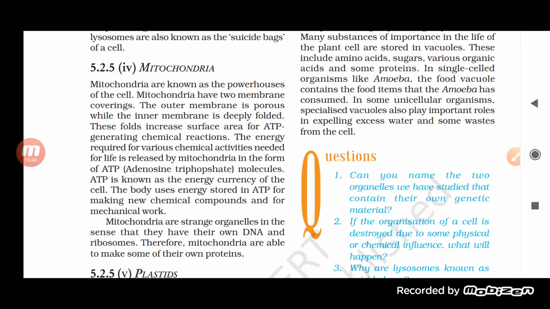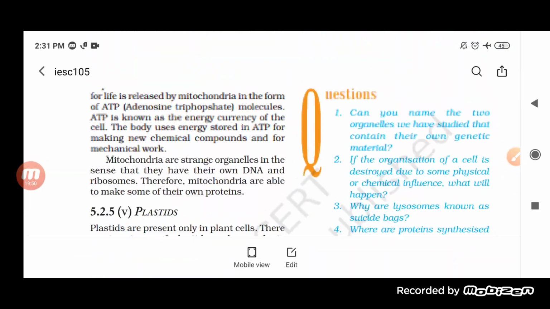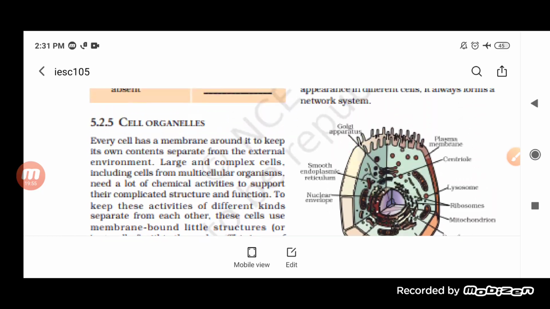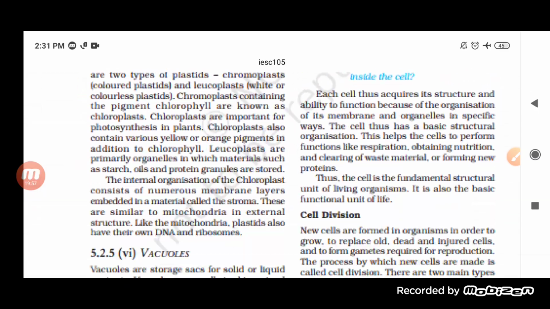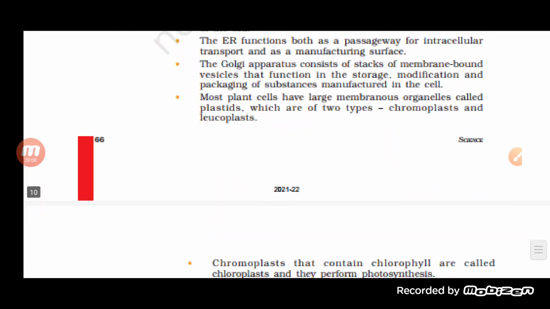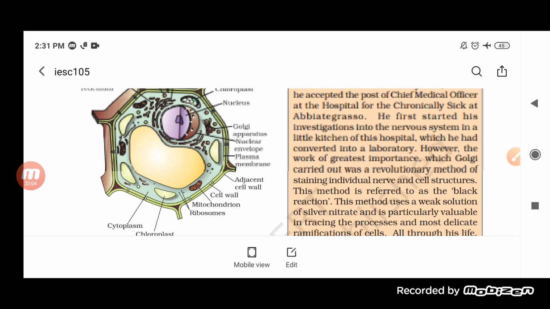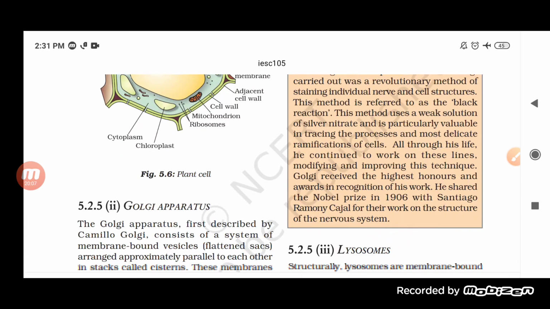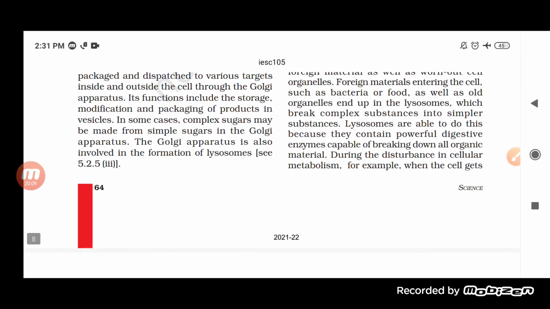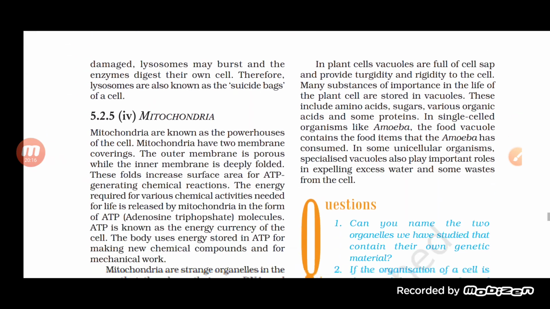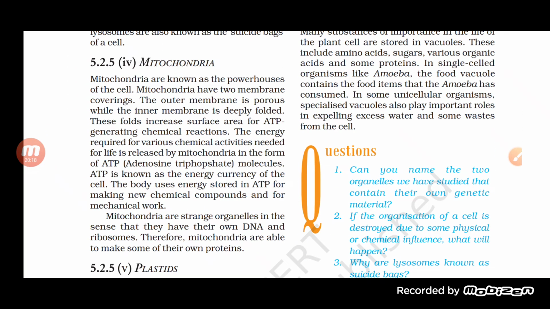When you look at the structure of the mitochondria, students, you will find that it is a double walled membrane, and out of the two membranes, one is deeply infolded while the other remains perforated.